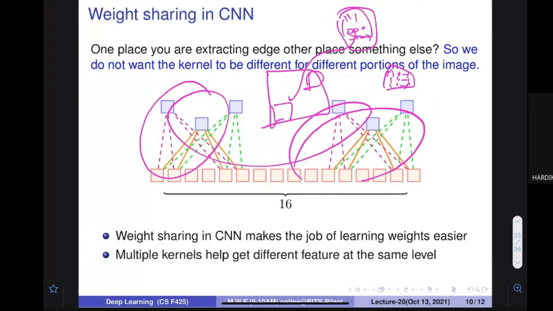That's why this is very useful. So weight sharing is important.